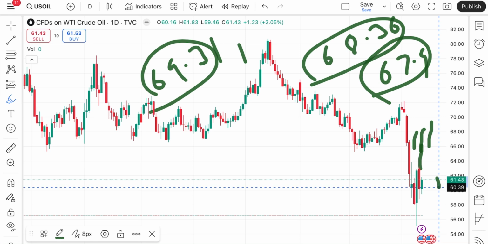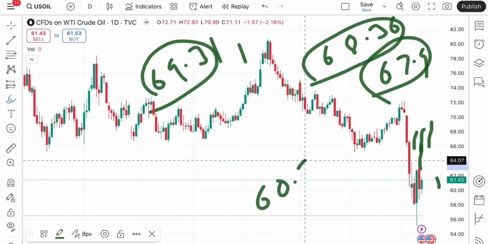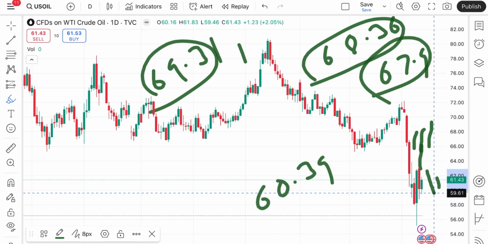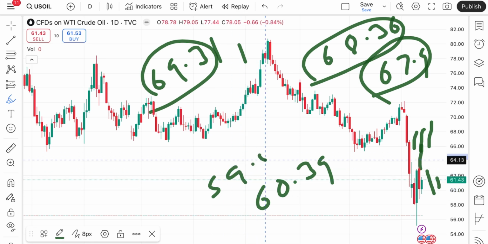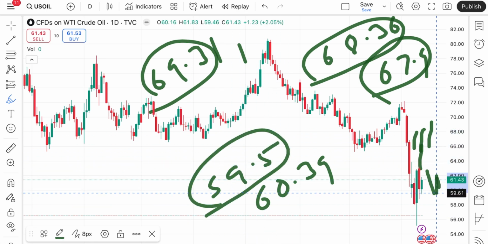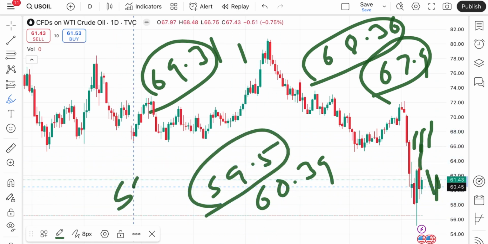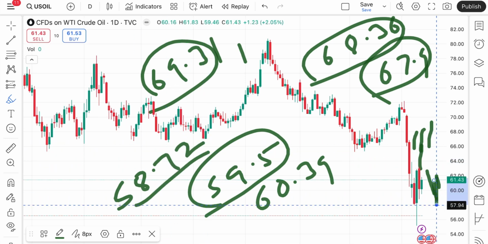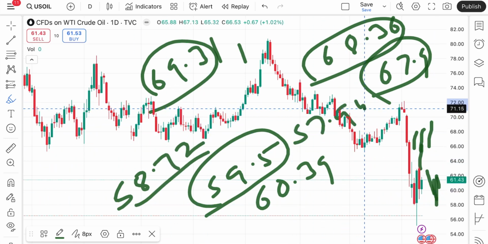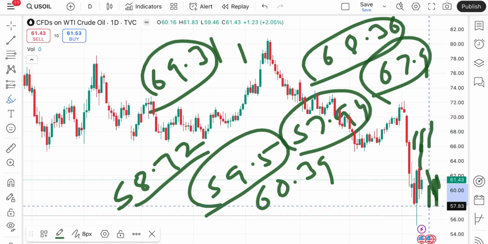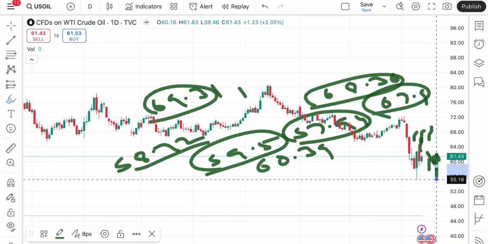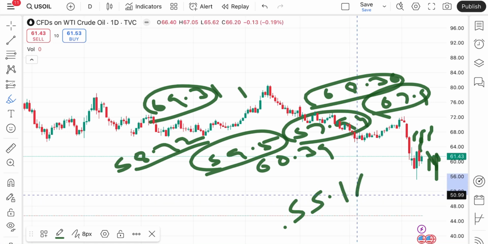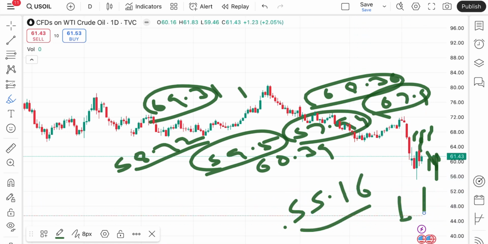But if the price doesn't sustain, it can touch a level of 60.39. Once the price goes below that level, we can see a level of $59.5. If the price falls below that level, we can see a level of $58.72, and once it starts falling below this level, the chances of touching 57.94 are there. If the price falls below that level, the chances of going towards 55.16 are there, and then a further downfall we can see.